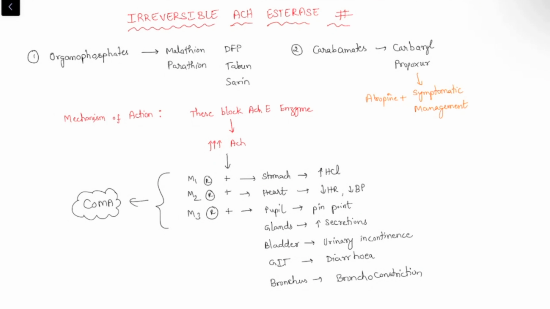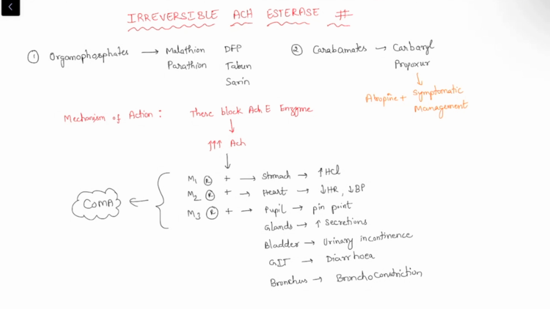In this video, we are going to talk about irreversible acetylcholine esterase inhibitors. These are basically not drugs, but poisons which people usually consume, like farmers who consume organophosphates, and because of this, there will be various effects. So, by studying irreversible acetylcholine esterase inhibitors, we will be able to treat the poisoning. Organophosphates include malathion, parathion, DFP, tabun, and sarin, whereas carbamates include carbofuran, carbaryl, and propoxur.